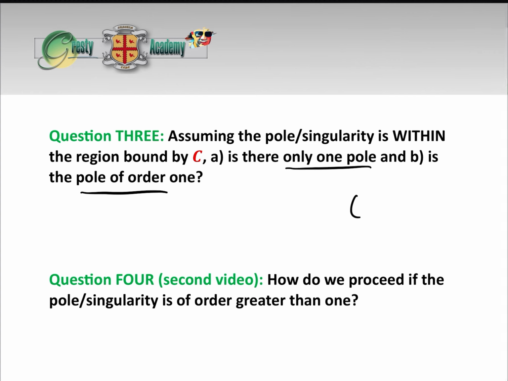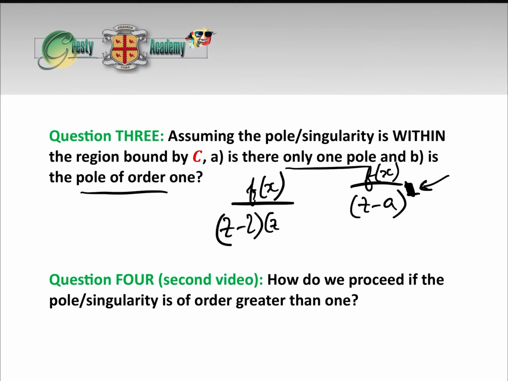And the order of a pole is, for example, let's say we had f of z over (z minus a) cubed, well that is order 3. If it's (z minus a) squared, it's order 2. If it's just z minus a, it's order 1. And if there are more than one pole, for example, you could have f of z over (z minus 2)(z minus 4). Well, in this case, there are 2 poles at 2 and at 4.